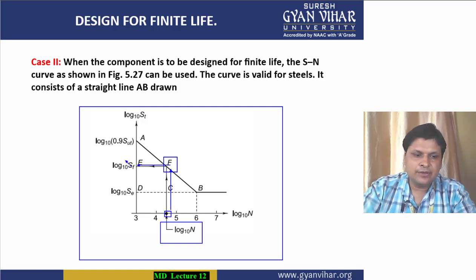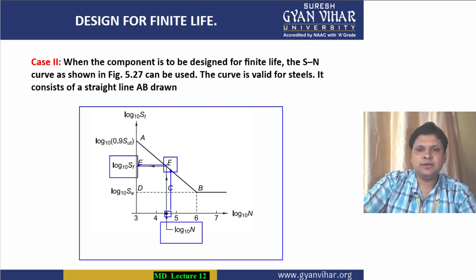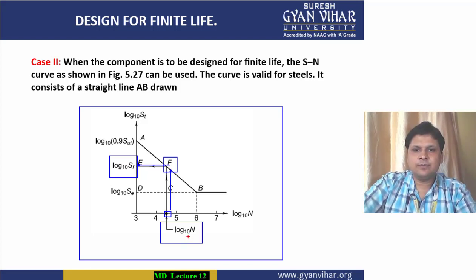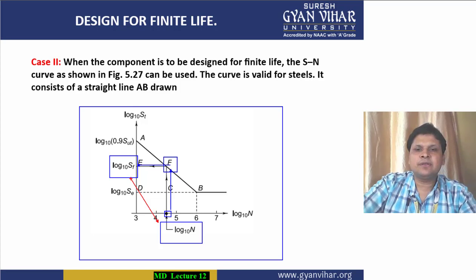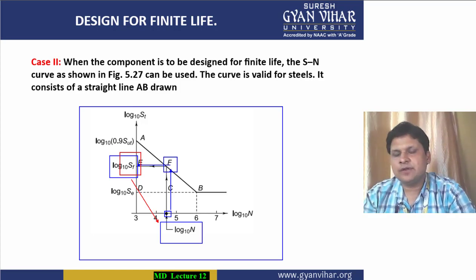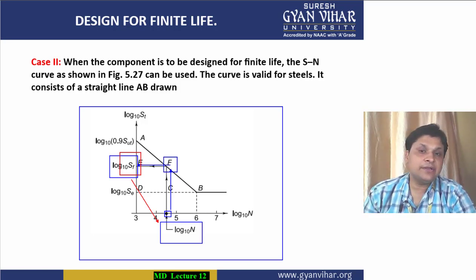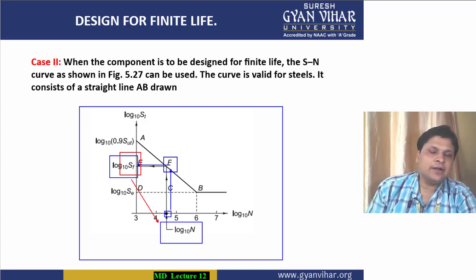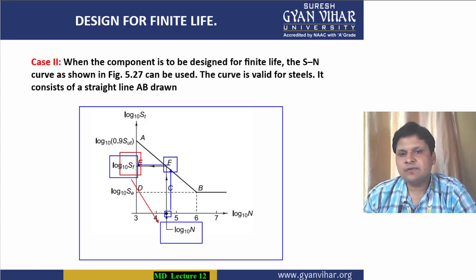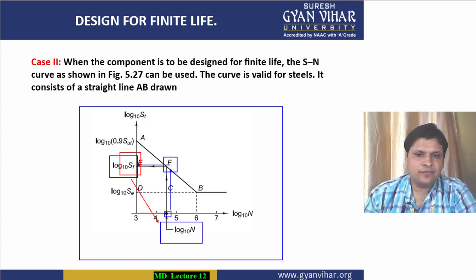and that value will give me the value of stress for a particular number of cycles. The reverse is also true. Means if for example you have a fluctuating stress value and you have to find the number of cycles corresponding to that particular fluctuating stress value, means you have to find when the failure will occur if such a type of load is applied, means after how many cycles the material will fail when a particular fluctuating stress SF is applied on the object.